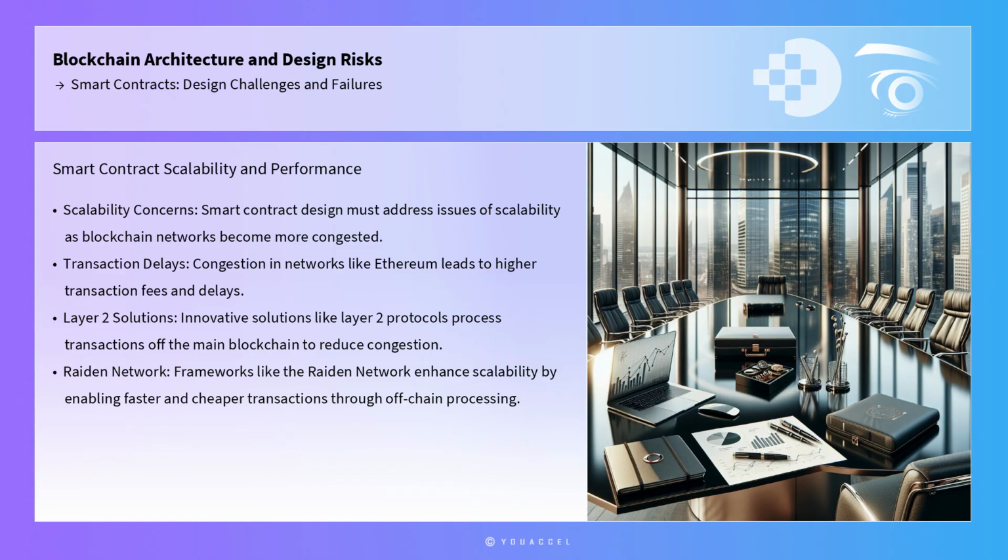In addition to security concerns, smart contract design must also address issues of scalability and performance. As blockchain networks like Ethereum become more congested, the execution of smart contracts can slow down, leading to higher transaction fees and delays. This scalability challenge necessitates innovative solutions, such as the implementation of Layer 2 protocols, which process transactions off the main blockchain to reduce congestion and improve efficiency. Additionally, frameworks like the Raiden network for Ethereum offer practical tools to enhance scalability by enabling faster and cheaper transactions through off-chain processing.